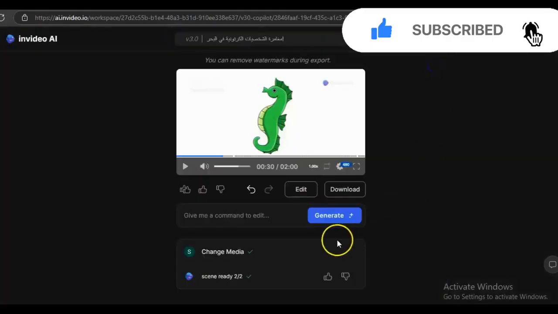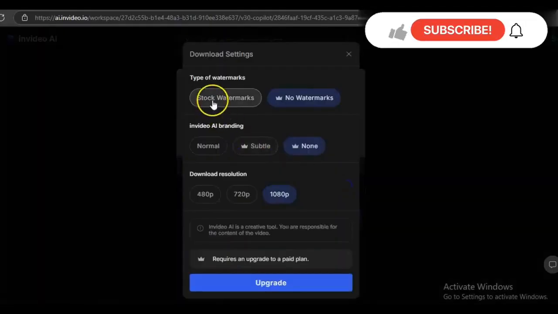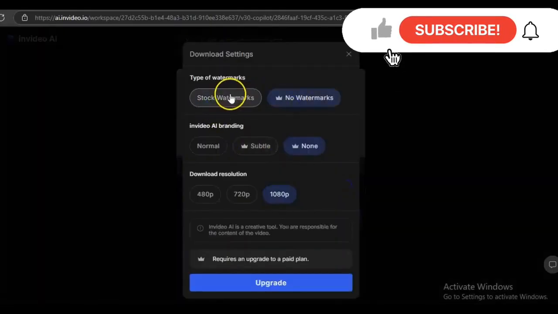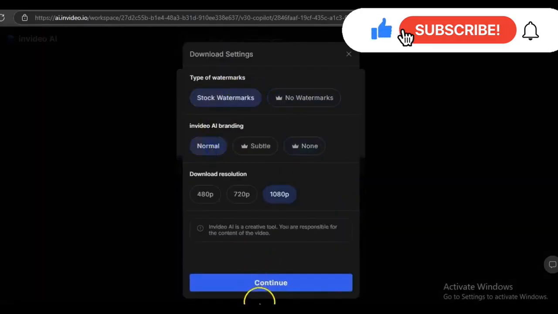Okay, if you want to download the video, just click here on download and choose something here. Of course, there are free and paid options, so you'll just select the regular option and I'll choose normal. Then I'll show you what to do next. You'll start to see that it's downloading.